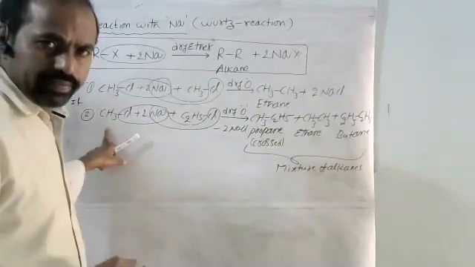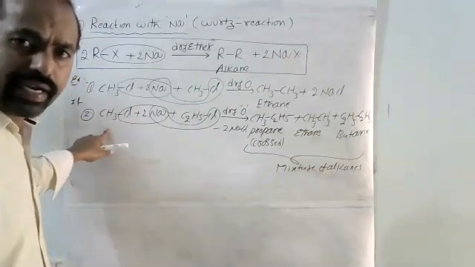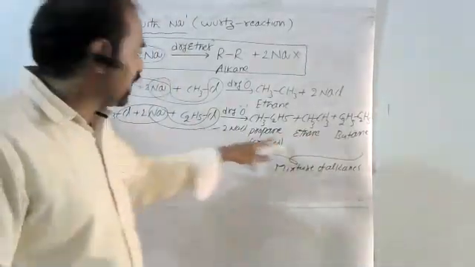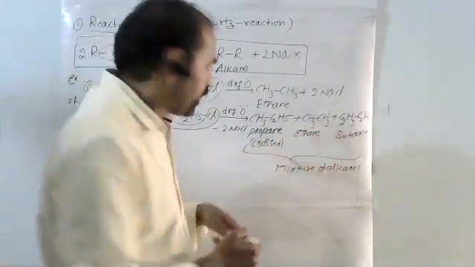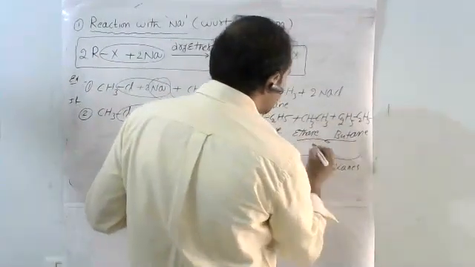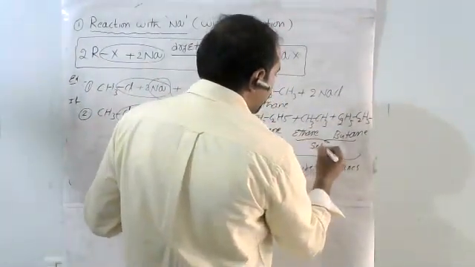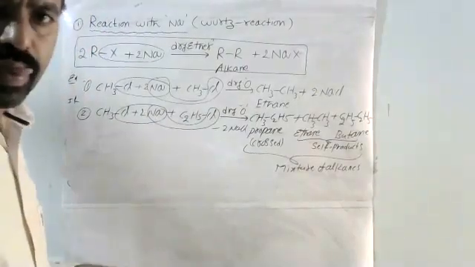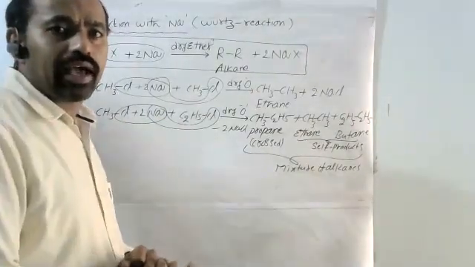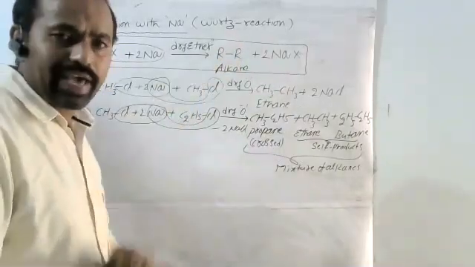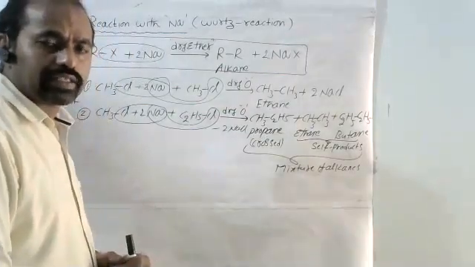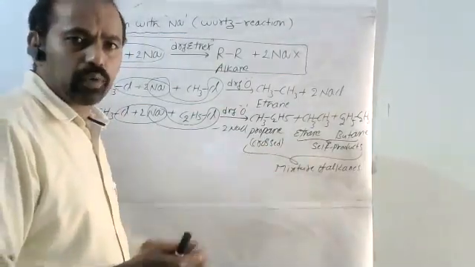The remaining are self products. Methyl combines with methyl to form ethane, and ethyl combines with ethyl to form butane. These two products are called self products. Generally, when two different alkyl halides participate in the Wurtz reaction, we get a mixture of alkanes. Here self and crossed products are formed.